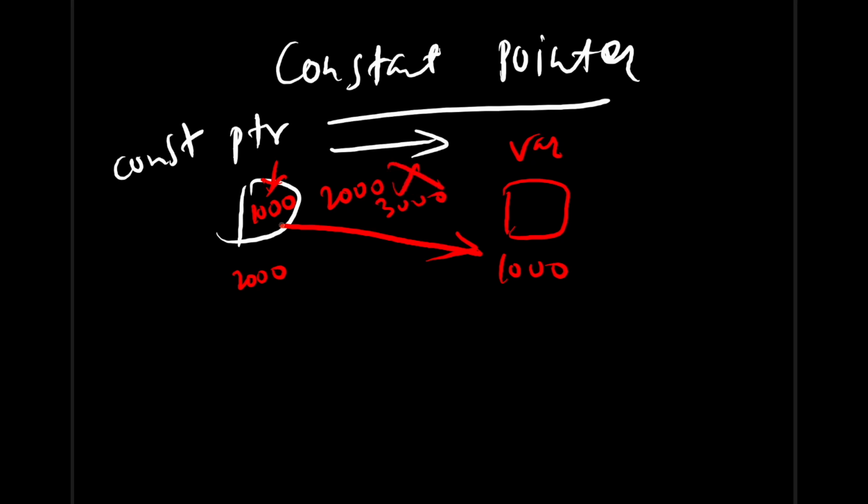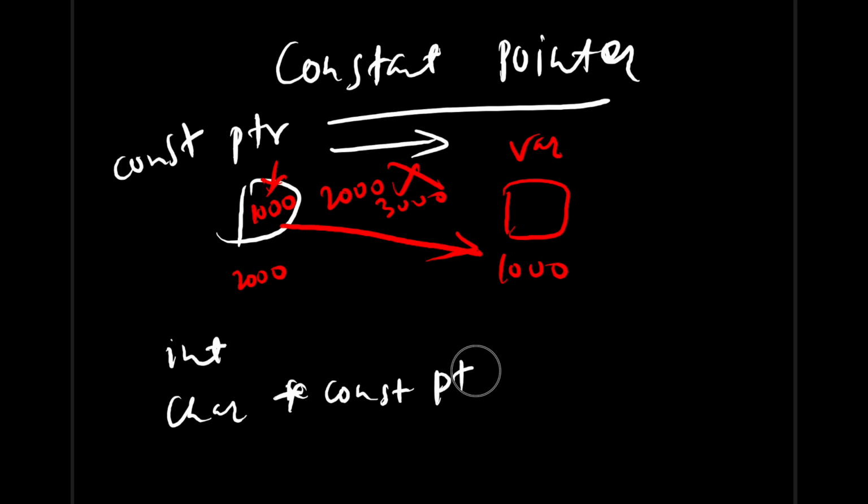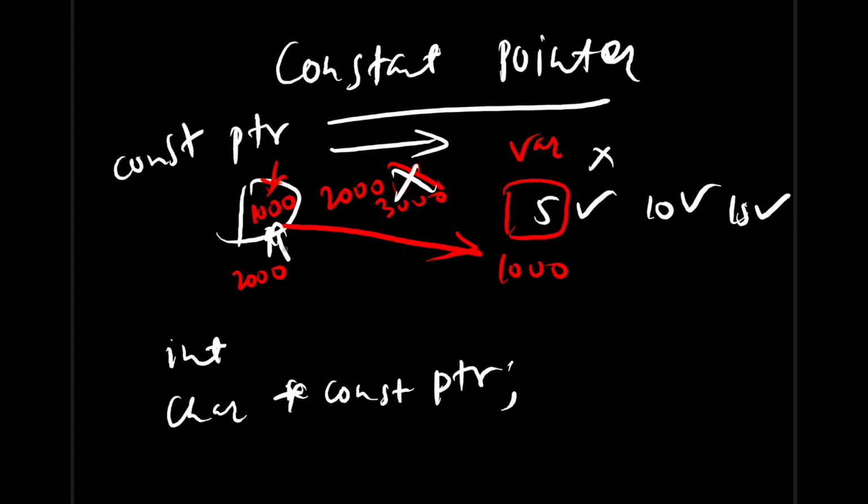This is not possible. And how do you write it here? It is int or char or anything, then the asterisk operator you have to use, and then you have to write const. So now your pointer is constant, not the variable. This variable is not constant. This can change to anything. This can change to 5, this is possible. This can be 10, 15, this is possible. But changing the pointer is not possible. You can't change the address inside it, the address at memory location 2000. If you have done it like this with var, you can't change the address here. It will always be pointing to this variable var.